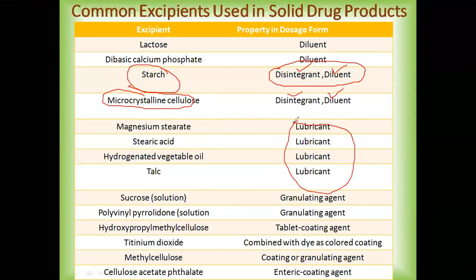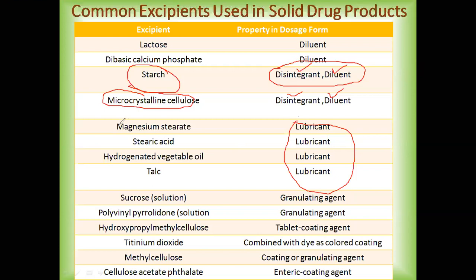Now what are these lubricants? These are the agents which help us in the normal functioning of the process, mainly when you talk in terms of tableting. When you have proper lubrication of your machine, there are fewer chances of defects in the tablet which you are going to manufacture.